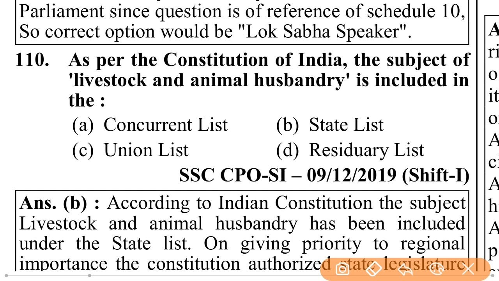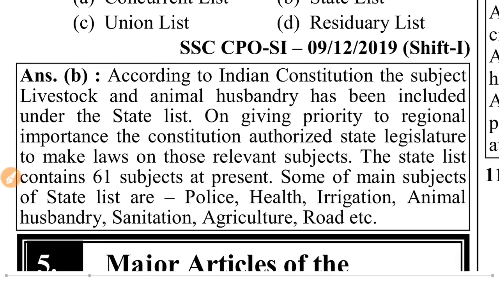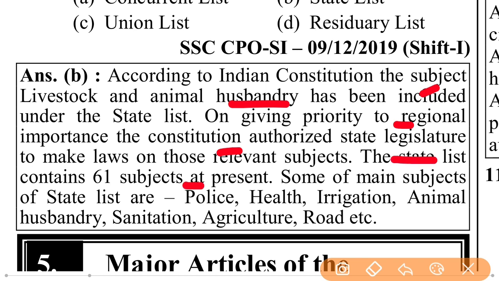As per the Constitution of India, the subject of livestock and animal husbandry is included in which list? It should be the state list. According to the Indian Constitution, livestock and animal husbandry have been included under the state list. Giving priority to regional importance, the Constitution authorized the state legislature to make laws on those relevant subjects. The state list contains 61 subjects. At present, some of the main subjects of the state list are police, health, irrigation, animal husbandry, sanitation, agriculture, road, etc.